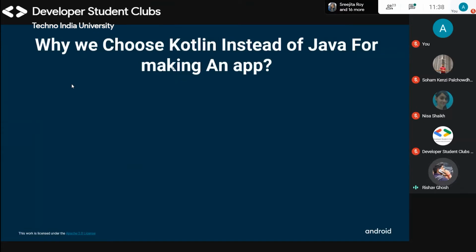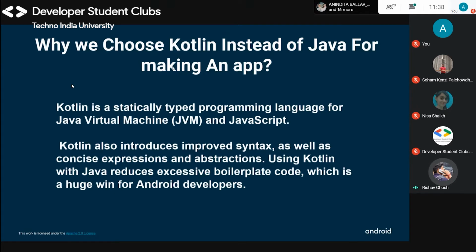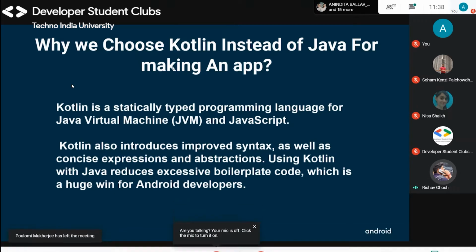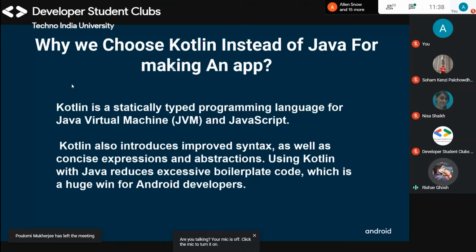Why do we choose Kotlin instead of Java for making an app? Kotlin is a statically typed programming language for the JVM, Java Virtual Machine, and JavaScript. Kotlin also introduces improved syntax as well as concise expressions and abstractions. Using Kotlin with Java, we can reduce excessive boilerplate code, which is a huge win for Android developers. We don't need to type the same code repeatedly. We need to type small code for minimum functionalities. Therefore, we use Kotlin for Android app making instead of Java.